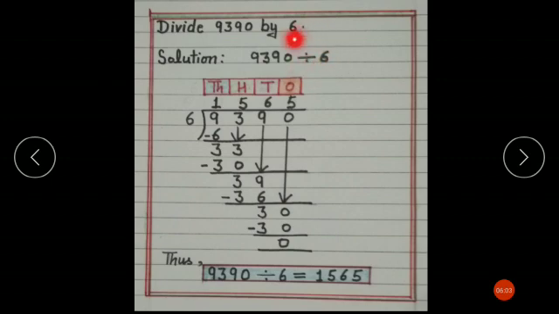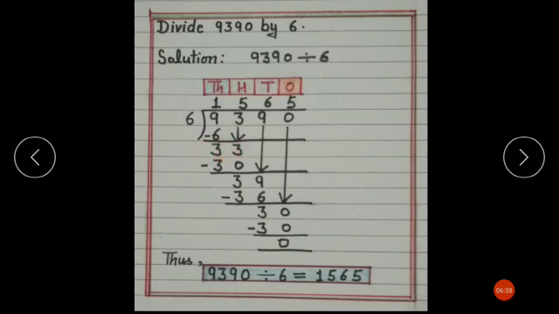9390, put the division sign here and then 6. Now, divide 9000 by 6. You find that 6 goes into 9 how many times? 1 time. Very good. So write 1 in the 1000 column of the quotient and subtract 9 minus 6. You will get 3. Very good.